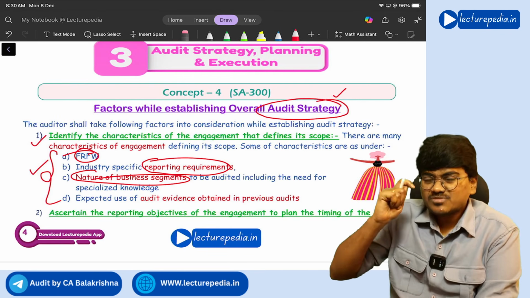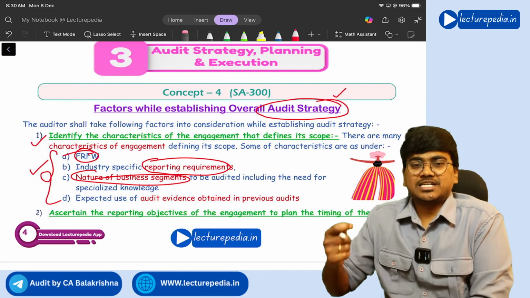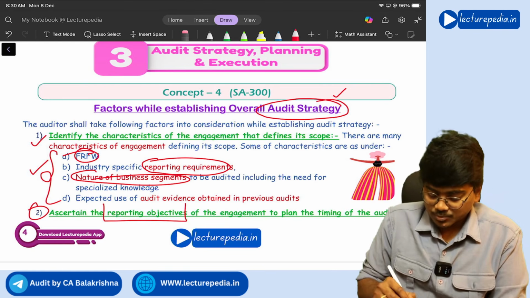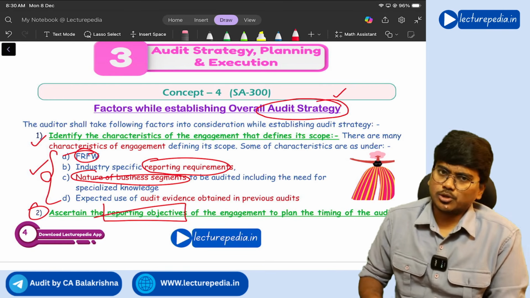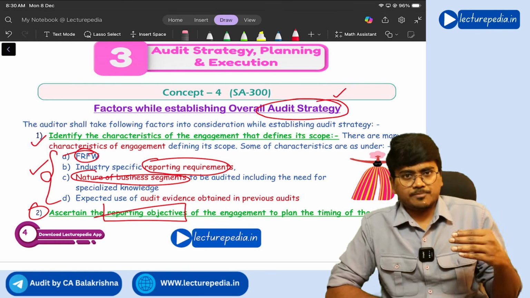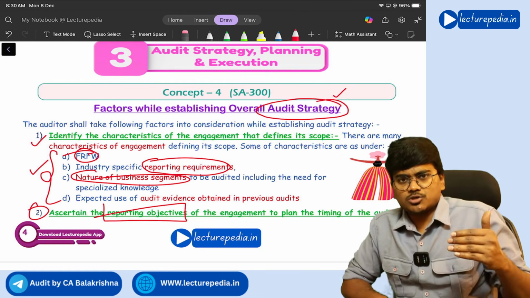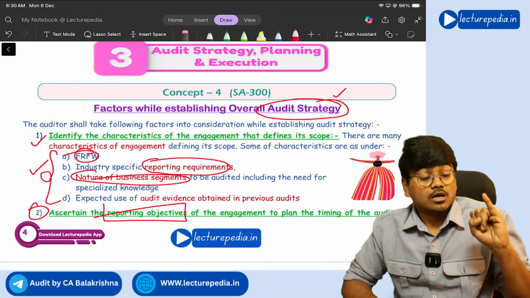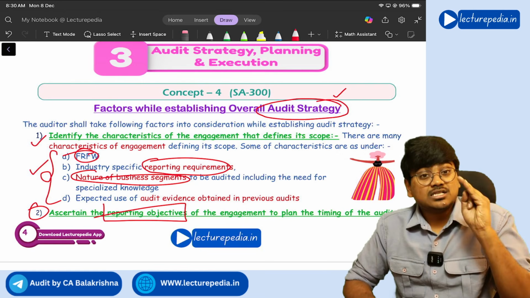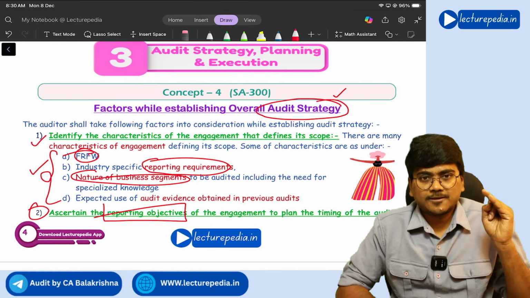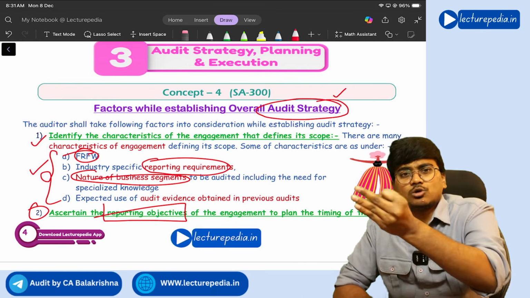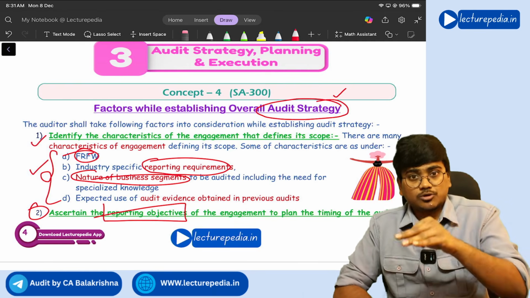Next, what are the reporting objectives of the entity? That is the second thing that you need to consider. Reporting objectives of the engagement. Reporting objectives means, see, generally for all companies you will give an audit report as per section 143. That is common. Now, along with the audit report, is CARO also applicable to this company? Is the report on internal controls over financial reporting also applicable?